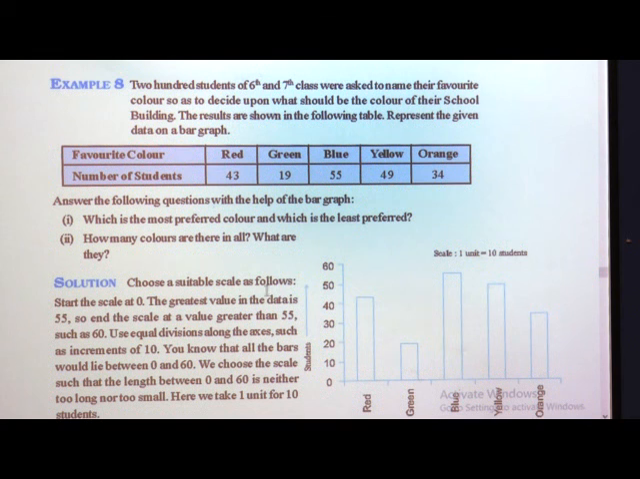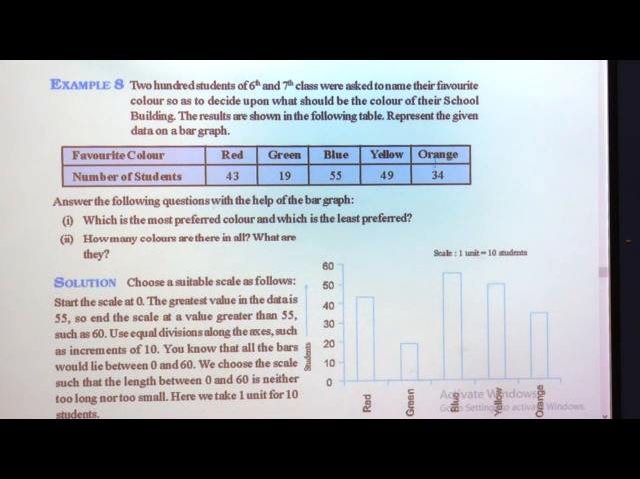Choose a suitable scale as follows. Here the bar graph was already given, so we could just give the answer. But when we have to draw the bar graph, first we have to draw both axes, this is our y axis and this is our x axis. First we have to choose the scale. Start the scale at 0. This is our 0, where both the x and y axes meet. The greatest value in the data is 55.